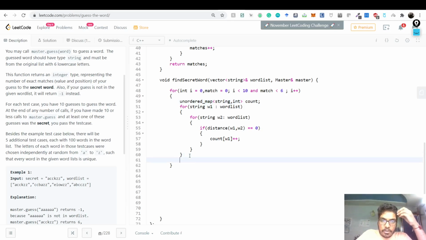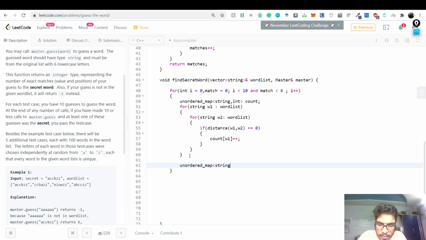Okay. Word string word list, this is done. Now what we have to do is figure out the minimum. We have counted and made the list of all of these things in the count ordered map. Now what we do is we just say let's once again have an unordered map of string int. What should we call it? We call it minmax, traditionally called this way.